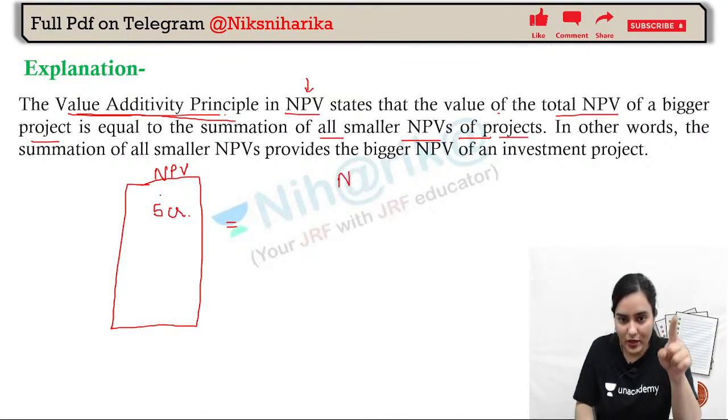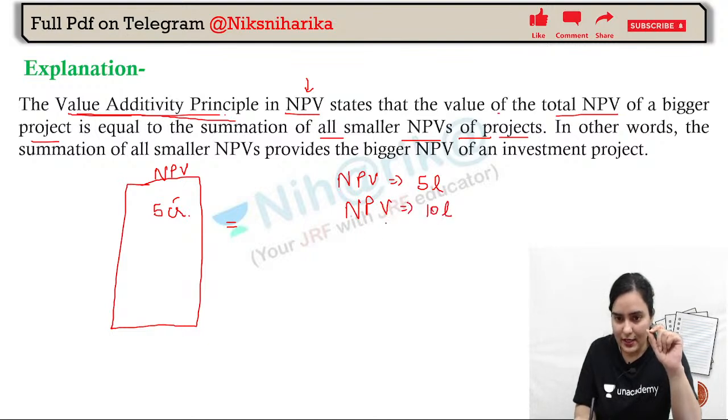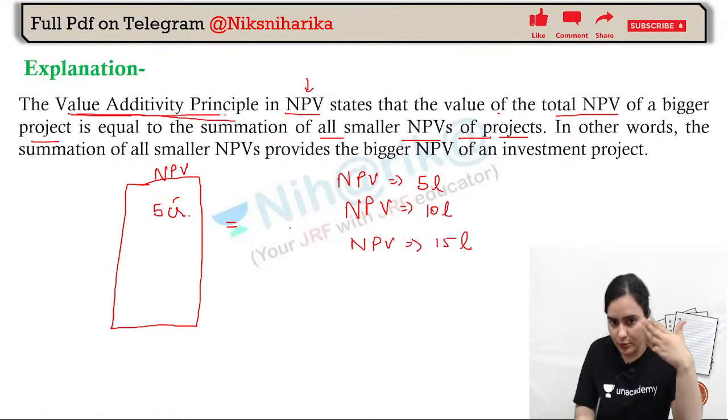Like NPV 1 has a value of 5 crore, NPV 2 has a value of 5 lakh, NPV 3 has a value of 10 lakh, NPV 4 has a value of 15 lakh. All these are small projects. This is a big project.